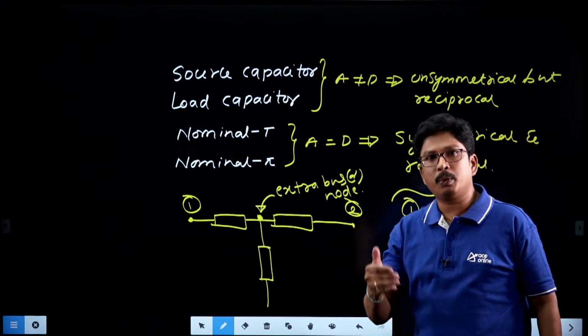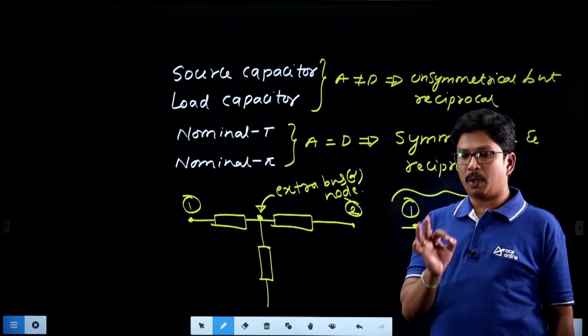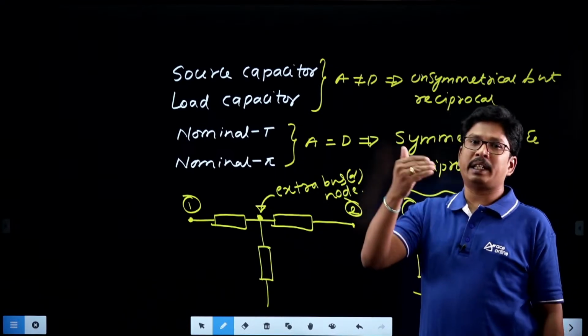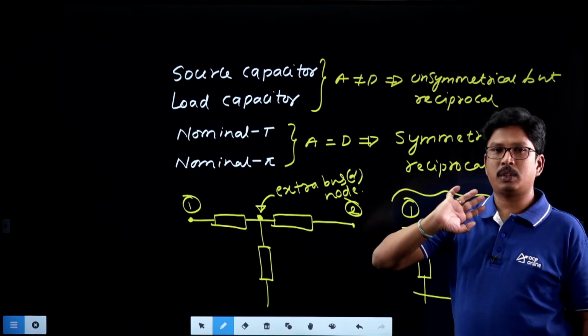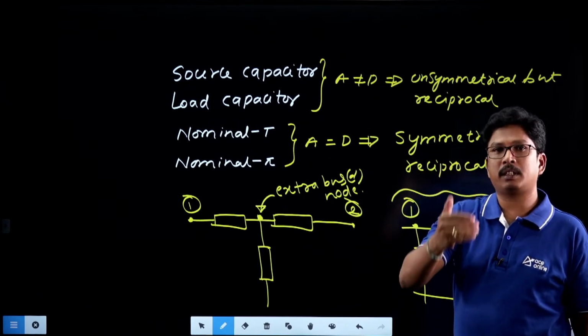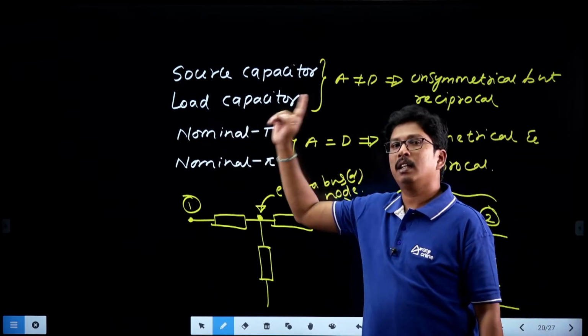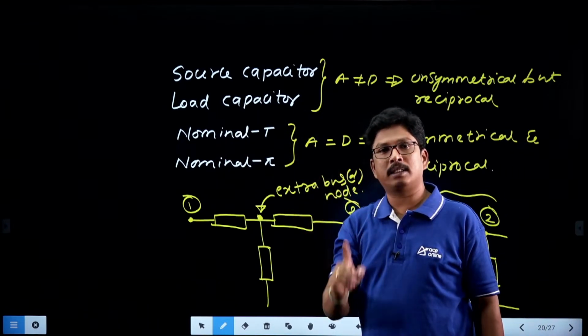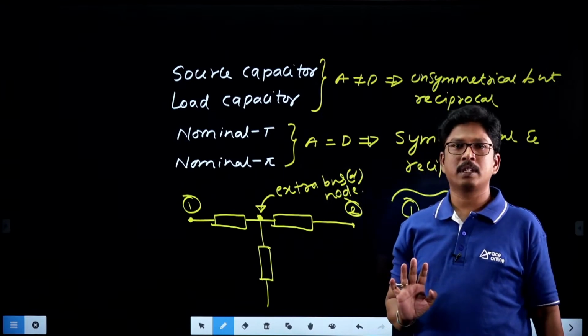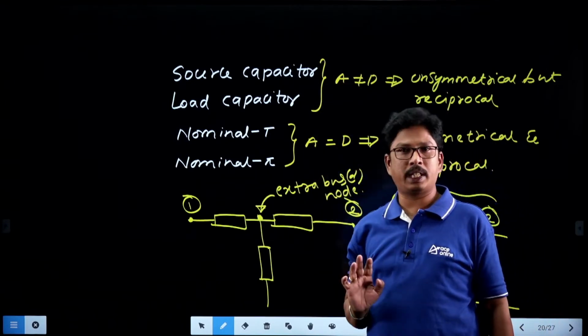So we have to check in which line we have the highest value of Ferranti effect. The load capacitor model will experience the highest value of Ferranti effect, right? Highest value of receiving end voltage, right?